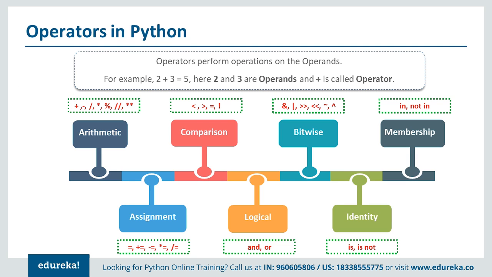Now operators in Python. Operators perform various kinds of operations on the operands. Operands are the actual variables or values on which we are trying to perform some operation. For example, if you are doing 2 plus 3, which is equal to 5, here 2 and 3 are the operands on which the operation is happening, and the plus symbol is known as the operator.